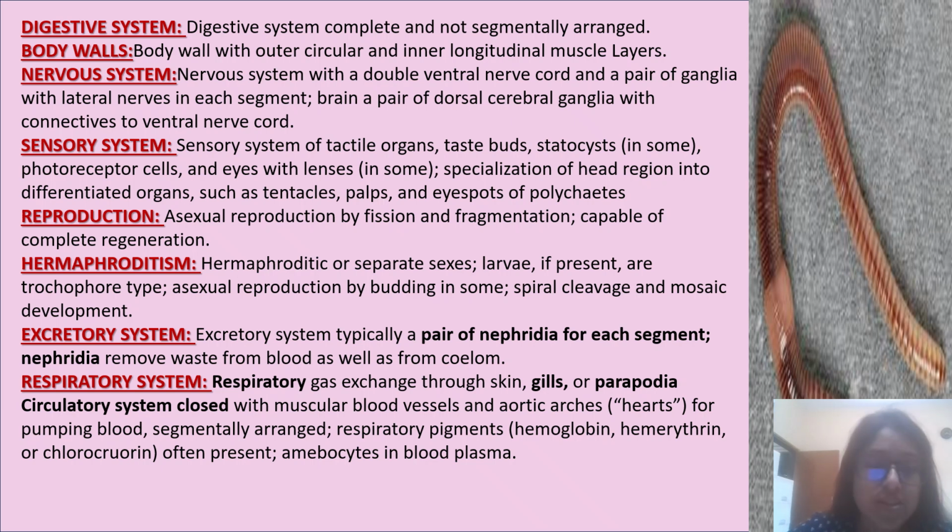Respiratory system: respiratory gas exchange through skin, gills or parapodia. Circulatory system closed, with muscular body vessels and aortic arches, that is hearts, for pumping blood, segmentally arranged. Respiratory pigment, that is hemoglobin, hemerythrin or chlorocruorin, often present. Amoebocytes in blood plasma present.